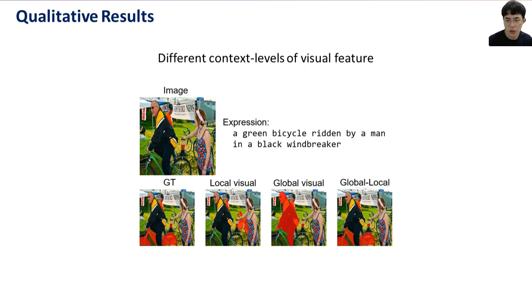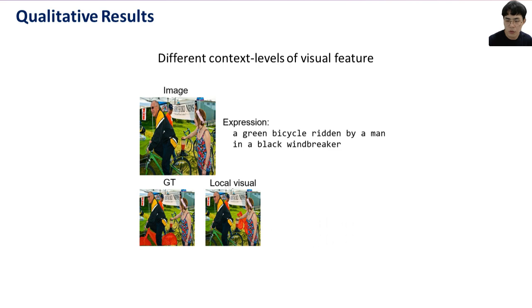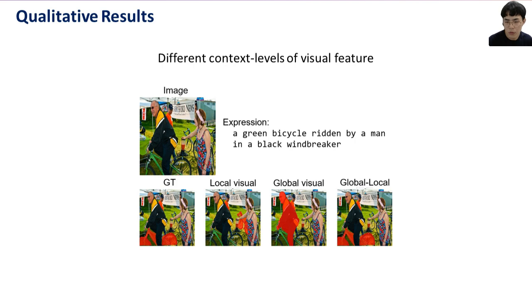To show this effect more clearly, we use COCO instance GT masks as the mask proposals. Using only the local context visual feature predicts the target class but not the target object. The global context visual feature captures the context of the expression but finds a different object class. Global-local context finds the target object by considering local and global context.